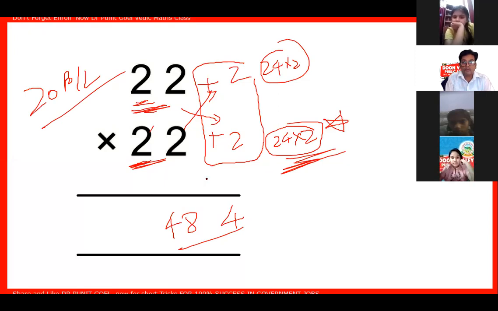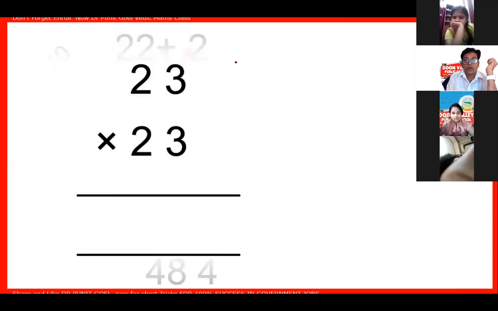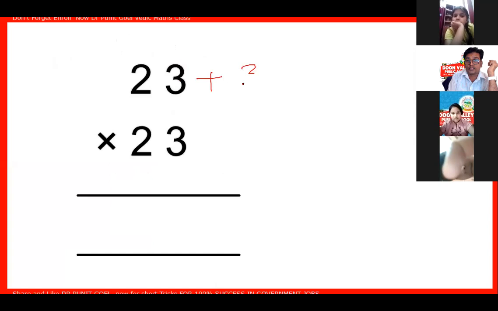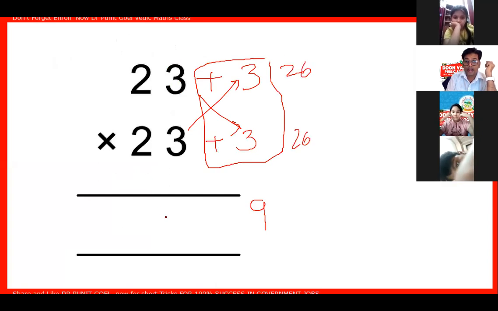Okay. One more example we will take. 23 multiplied by 23. 3 is there. I will multiply both this box. That gives me 9. Either this way, both ways, it will give me what? 26. Now, what I will write here? 26 multiplied by 2. So answer will be 529.